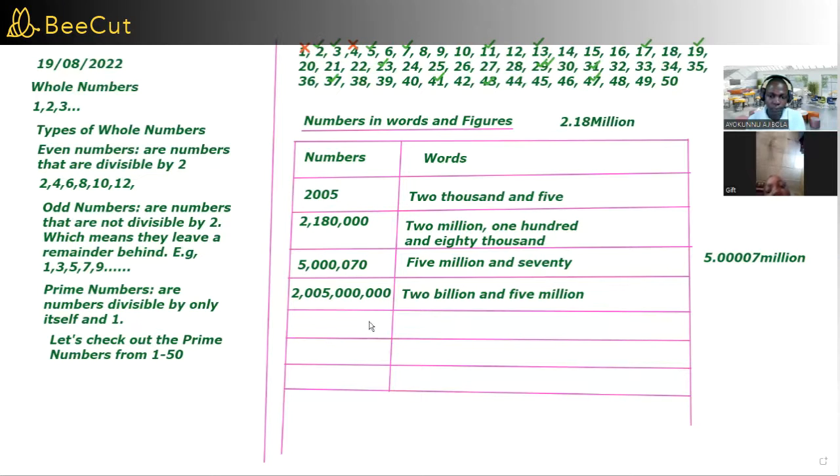Okay? Yes, sir. Okay, so let's write another number. Let's say I want to write 1,108 in words. So how do you write it? 1,108. Okay, that's correct. So can you give me another number that you want to write now?